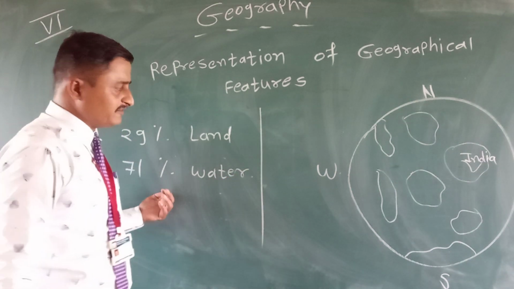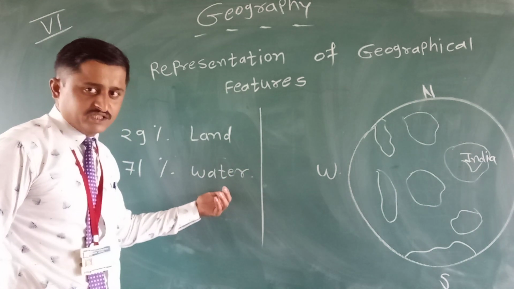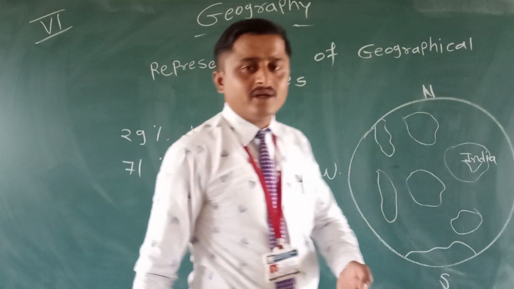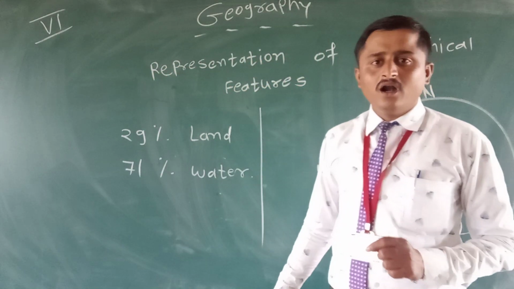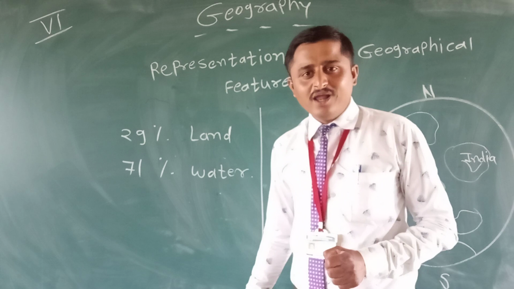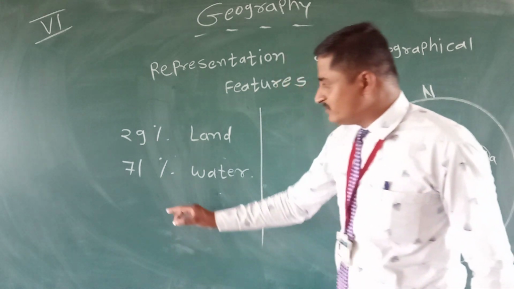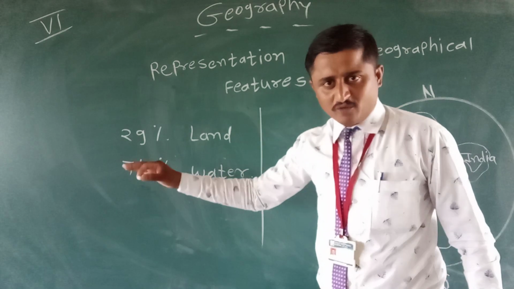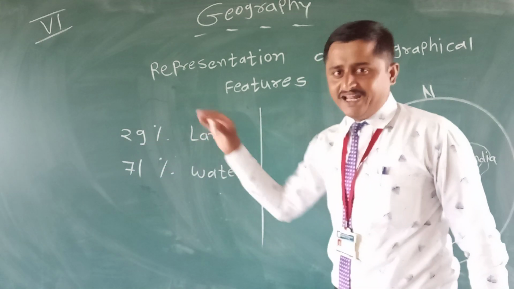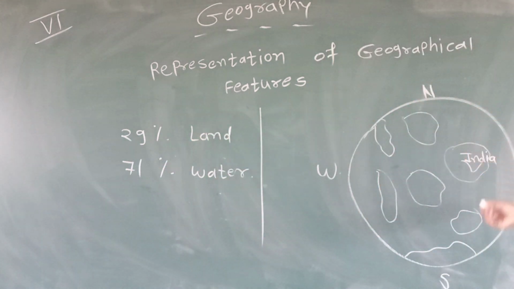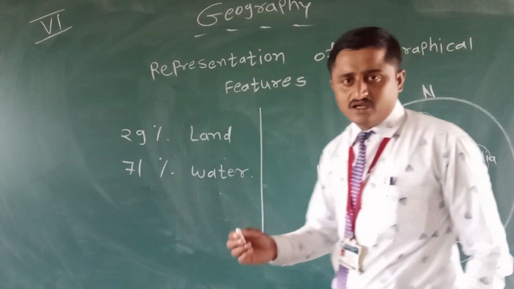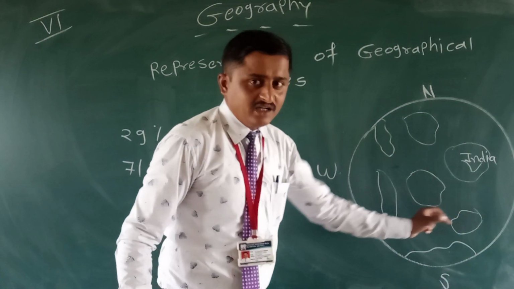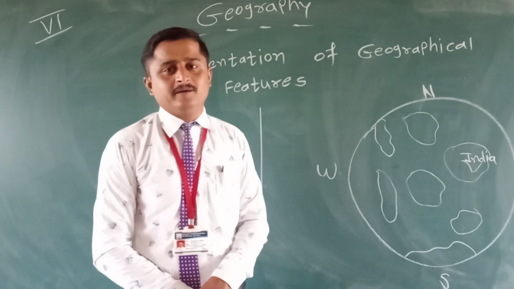71% of the earth's surface is covered by water. That's why our earth is also called the blue planet, because most of the earth's surface is water. Land is only 29%. These are the 7 continents on the earth's surface, and the other part is totally covered by water.